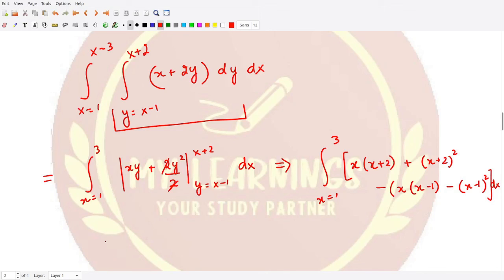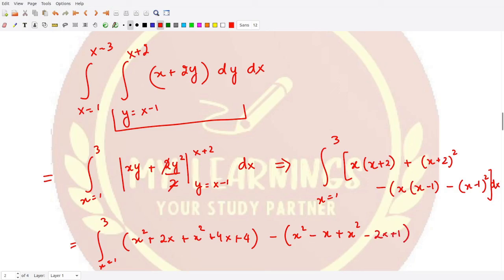We just have to simplify this expression. It would be x square plus 2x plus x square plus 4x plus 4, minus the lower limit terms, x square minus x plus x square minus 2x plus 1.